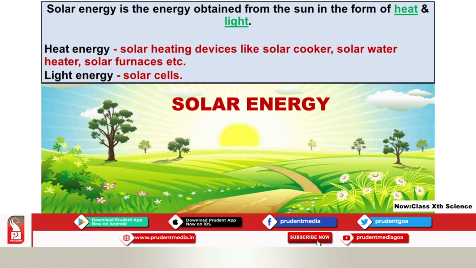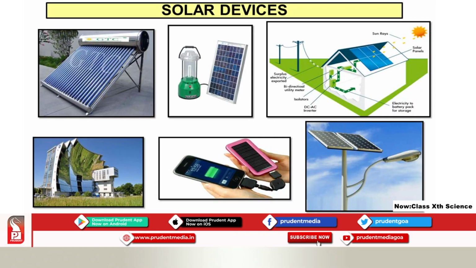And there are some devices or appliances which utilize the light energy of the sun. Example, solar cells. Here are some of the solar devices which work by using solar energy, that is solar water heater. Then we can charge the torch with the help of solar cells and panels.